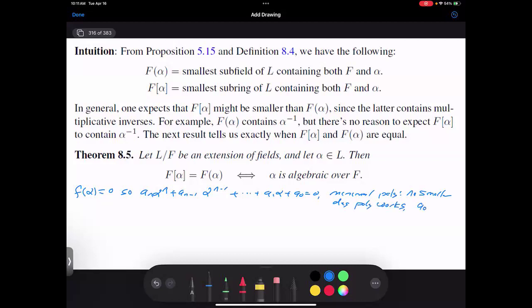So what can you tell me about a_0 if no smaller polynomial degree works? It's not 0, because if a_0 was 0, then there's no constant term, I can divide through by alpha, and since alpha is not 0, I can just remove it, and I would get a polynomial of smaller degree. It's important here that we are in a field, that there are no zero divisors.